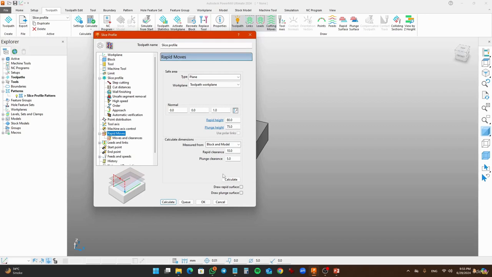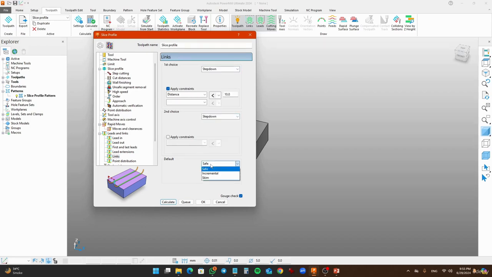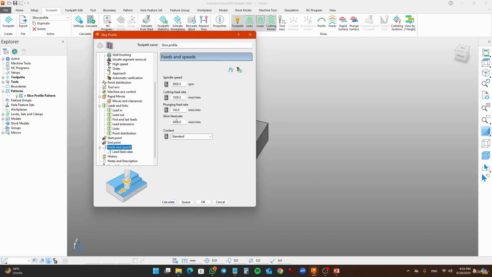Just go to rapid moves, calculate it, go to leads and links. Set the links as straight or step down and set as a skim. Go and check the feeds and speeds. We have set the spindle speed RPM as 5000. Cutting feed rate is 1500. Plunge feed is 150. And the skim feed is 3000. Set the coolant as flood. Click on calculate to get your results.